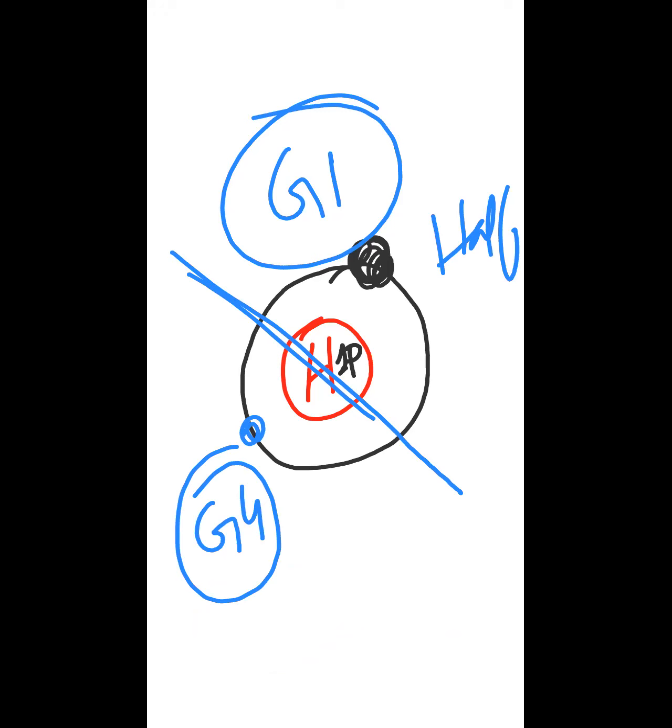Group 4 elements have four valence electrons. They need four more electrons to complete the shell. It means group 4 elements have a half filled shell. So basically, hydrogen and the group 4 elements have one similarity, that they have a half filled shell.